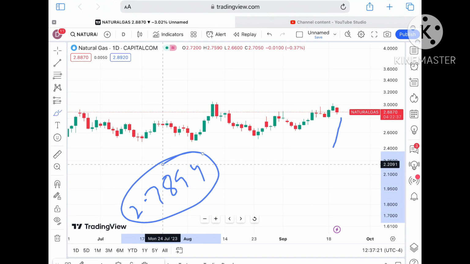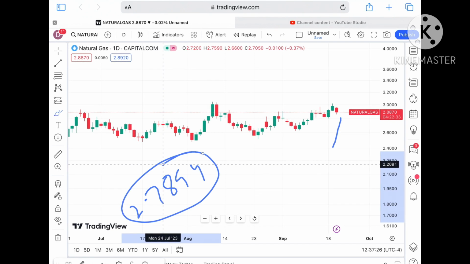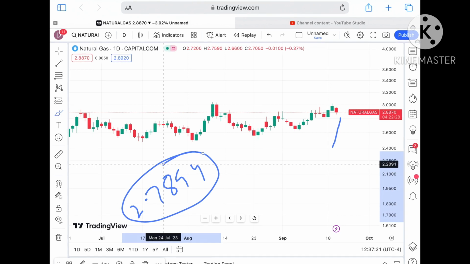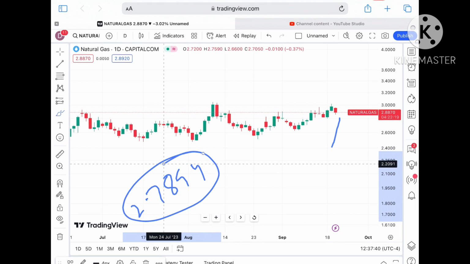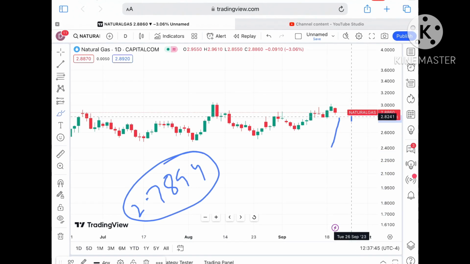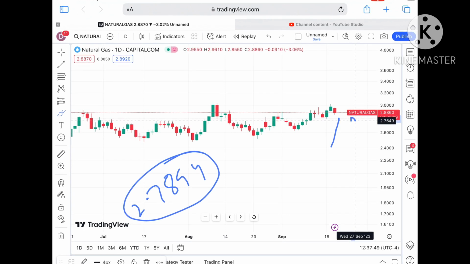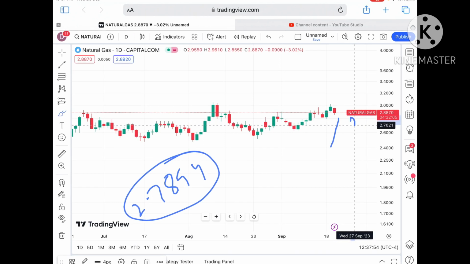These are the strong resistances and supports where the price moves, and a bounce back, a fall or a rise happens. Even when events come, at these resistances and supports is where profit booking comes. So if a resistance or support comes, there is profit booking, and you can trail your SL at that point of time. If it moves below 2.8241 to a level of 2.7649 and to around 2.7357, and if the price falls below that level, we can see a further fall.